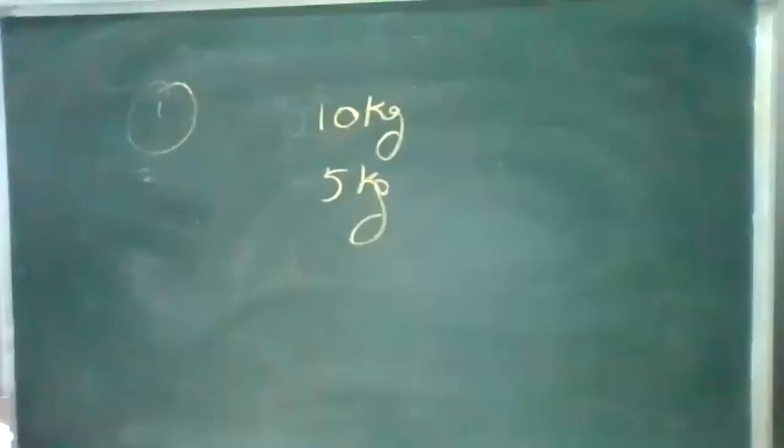What acceleration will be produced in the bodies?